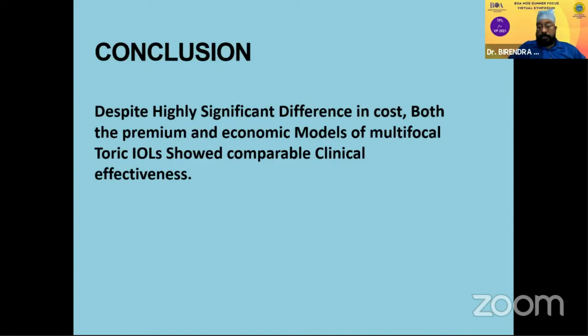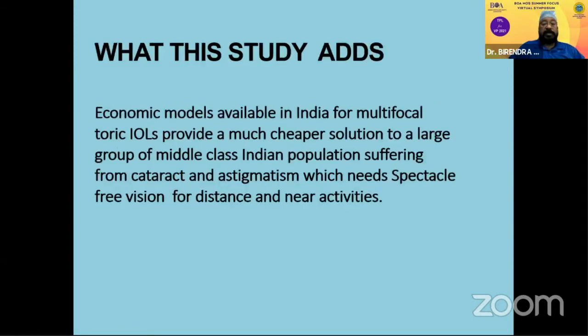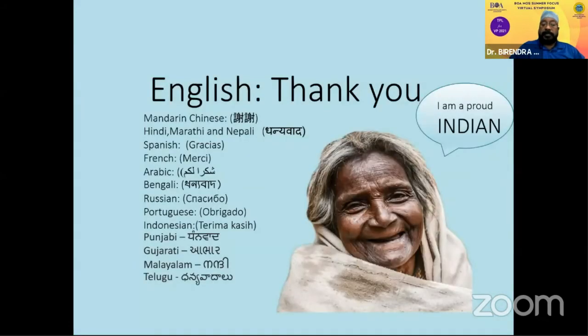So we conclude that despite a highly significant difference in cost, both the premium and economical models of multifocal toric IOL showed comparable clinical effectiveness. And what it adds is that the economic model available in India for multifocal toric IOLs provides a much cheaper solution to a large group of middle-class Indian population suffering from cataract and astigmatism, which needs spectacle-free vision for distance and near vision. Thank you very much. I'm proud to be Indian. Thank you.